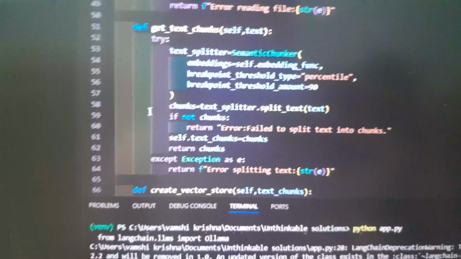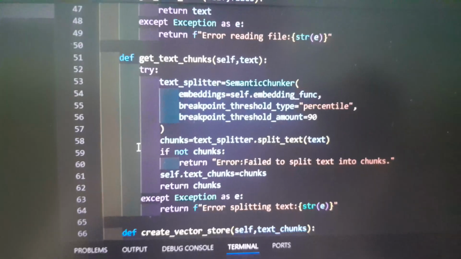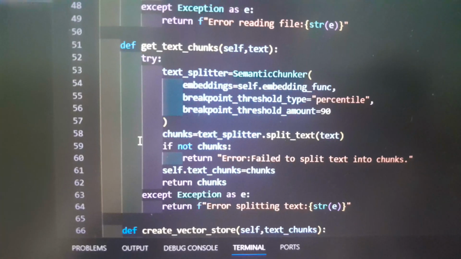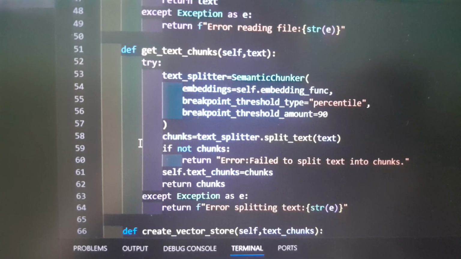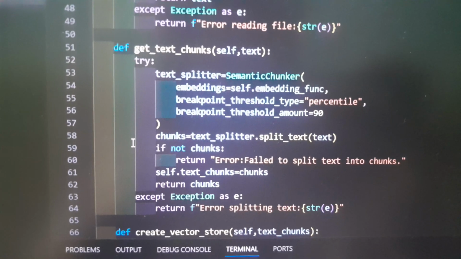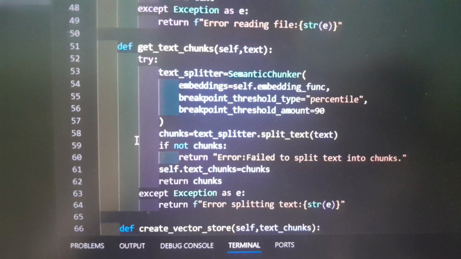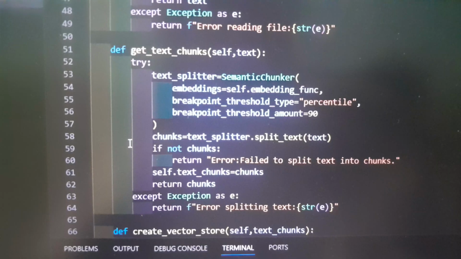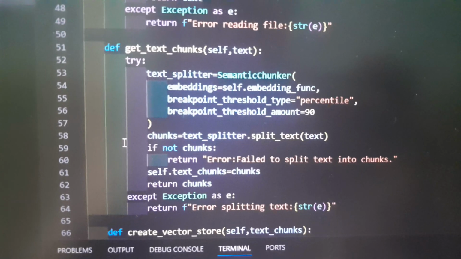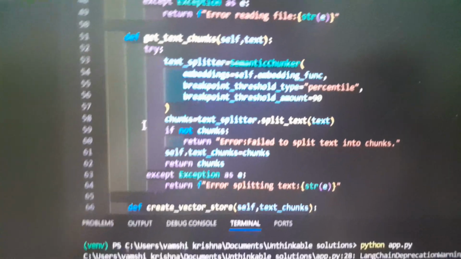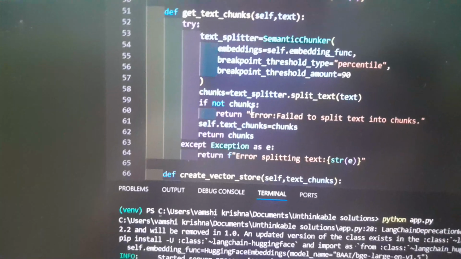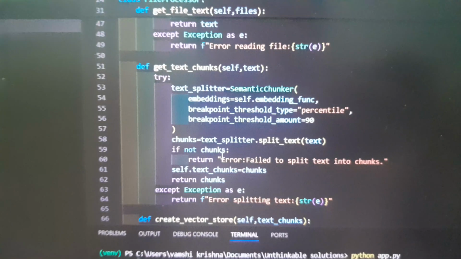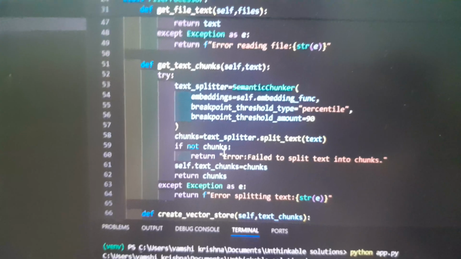Now text chunks. I'm using a semantic chunker to split at semantic change points rather than fixed sizes, with breakpoint_threshold_type equal to percentile and amount equal to 90. So boundaries are set where similarity drops fall in the top 10% of the change in magnitude, yielding fewer, larger chunks unless there are strong topic shifts. This will store and return the chunks as a list of chunk strings. Semantic chunking is embedding driven, so embedding quality will directly affect the boundaries.